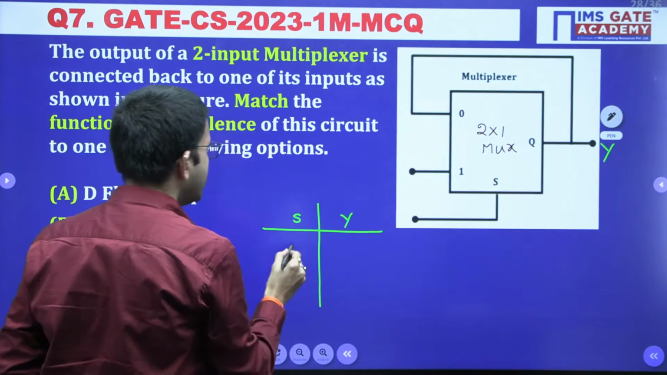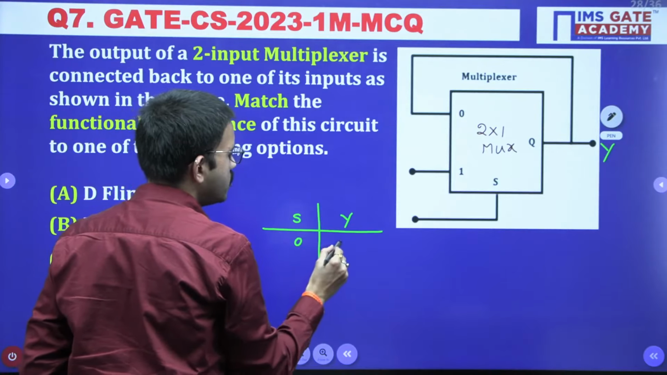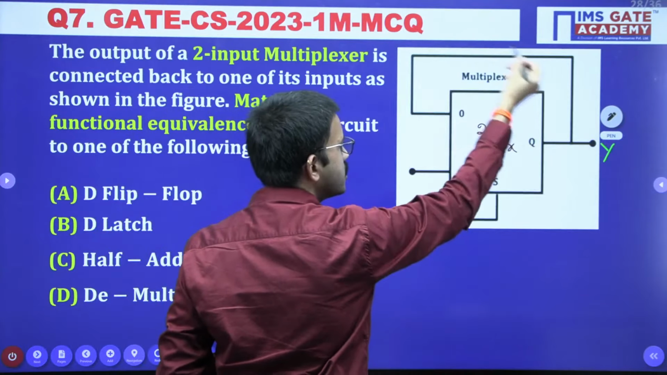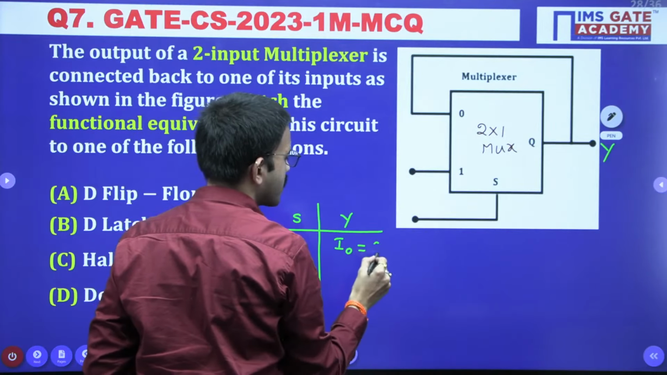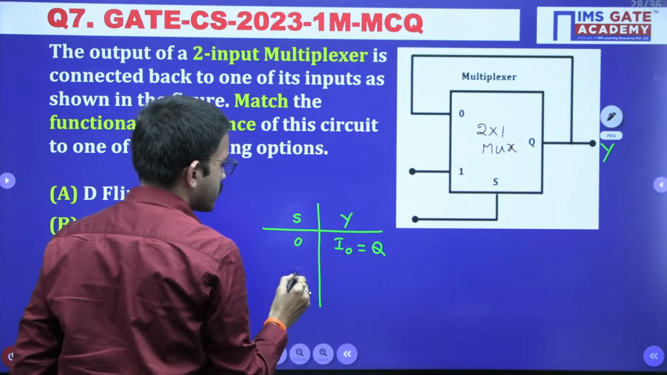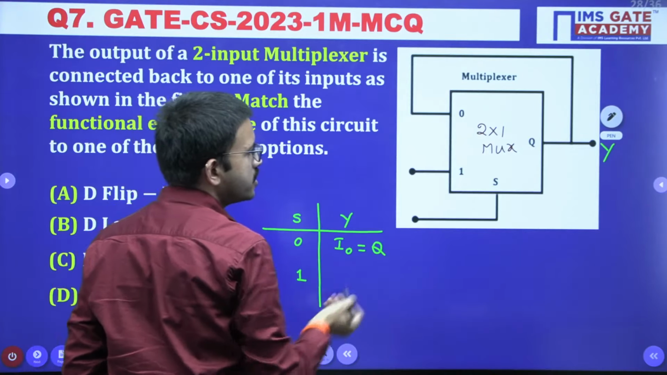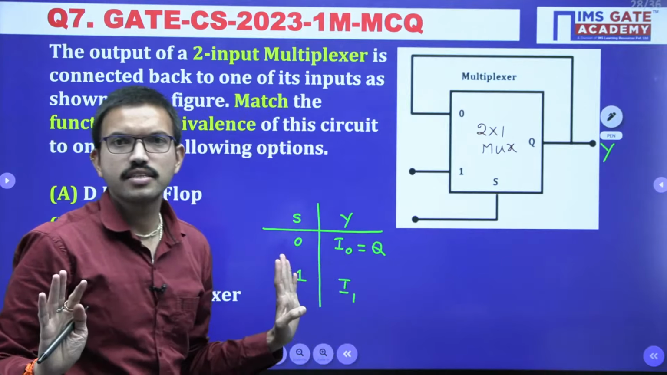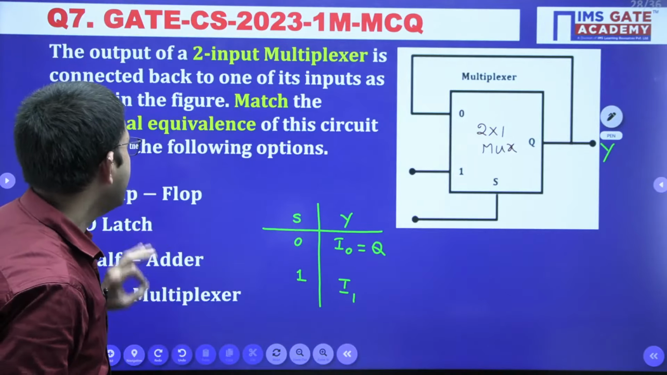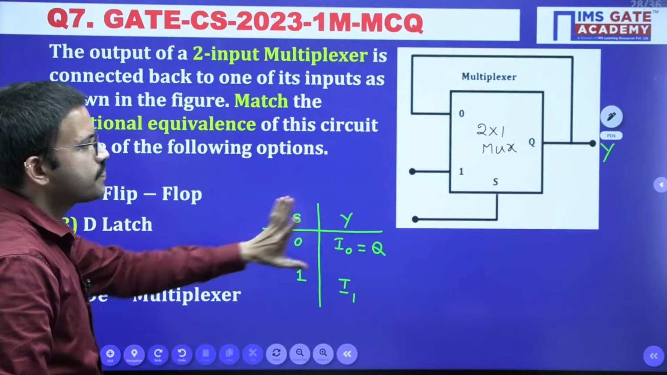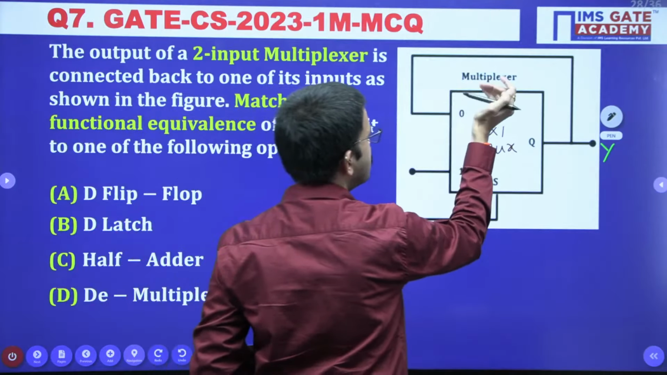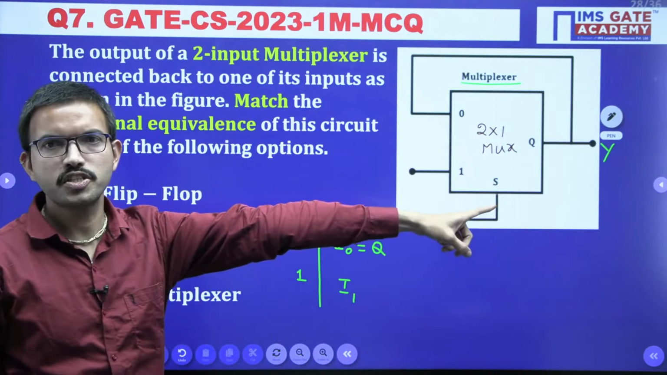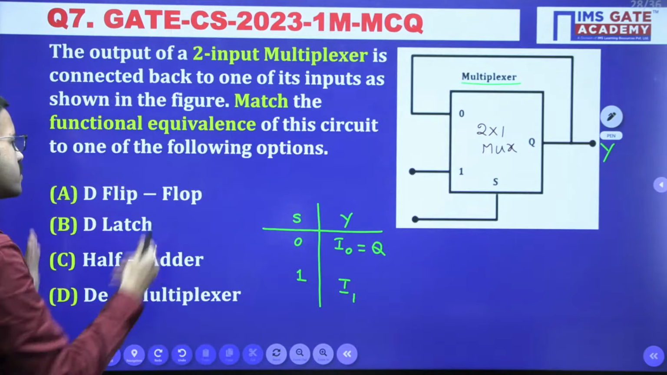If the selection line is 0, then I0 will be connected. According to this question, I0 is nothing but q. Next, when the selection line is 1, I1 will be connected, right? Now just observe, even with this much, when you have observed that here you are having a multiplexer, obviously you are having a single output.